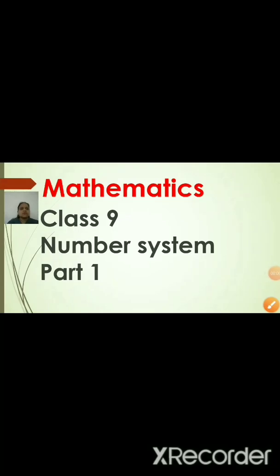Children, you have already completed your second chapter, polynomials, in April and May. Today we are going to start our new chapter, which is the first chapter, Number System. Just the introduction part you have already done in your 8th standard. We will revise that part first.